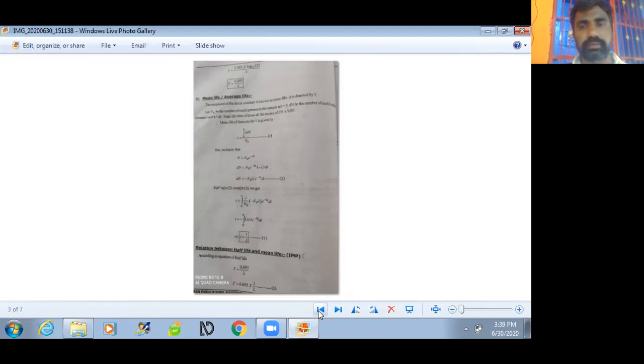Let N₀ be the number of radioactive nuclei at t = 0. Between t and t + dt, dN particles decay from the initial nuclei.